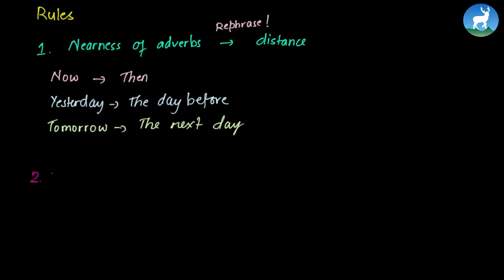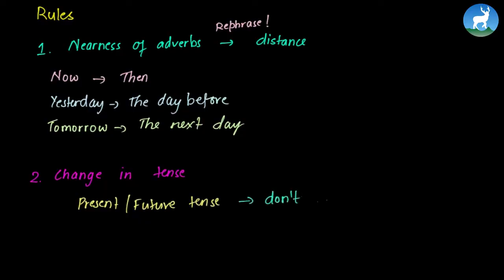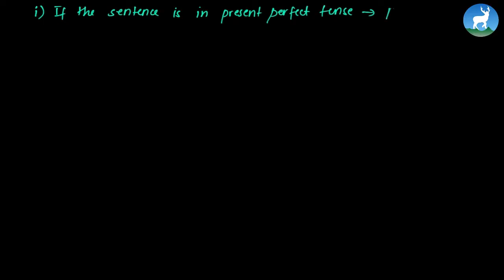Rule number 2 is the change in tense. Again, we need to be careful about which tense to change. If in the direct speech we have present or future tense, we don't change the tense in the indirect speech. However, if we have a past tense in the direct speech, we need to change it. How do we do that? While changing from direct to indirect, if the sentence is in present perfect tense, we change it to past perfect tense.